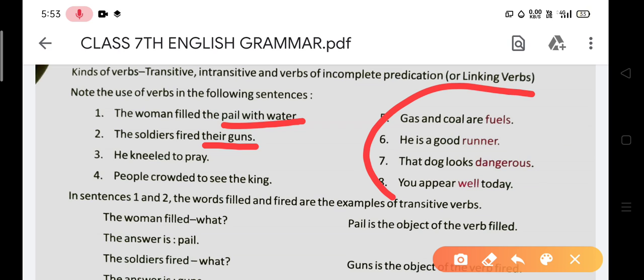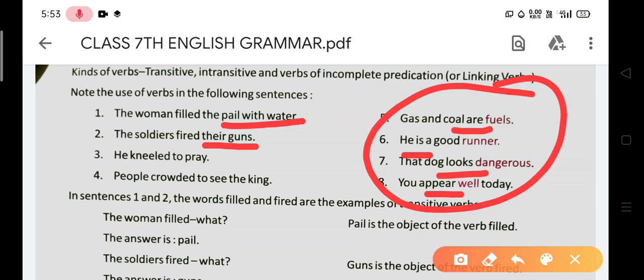Why are they linking verbs? कहने का मतलब इसमें is, am, are, ध्यान से देखिए इसमें verb क्या use हुआ है. Is, am, are, is, okay, looks and appear. When this type of verbs come, looks means also he is look. Okay. तो जब ऐसी verbs use होती हैं, tense से बाहर, is, am, are, was, were, उसके साथ ing तो use हुआ नहीं, यानी ये continuous का form नहीं है, simple sentence की बात कर रहा है.